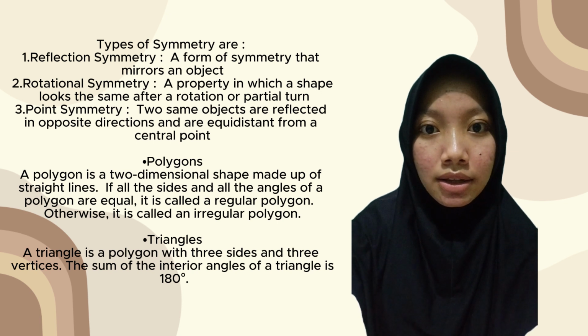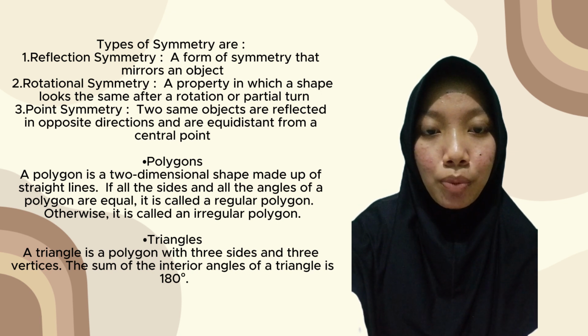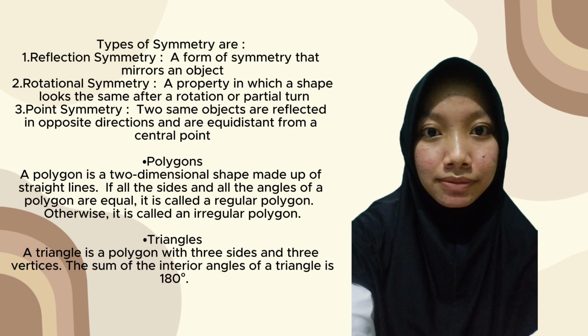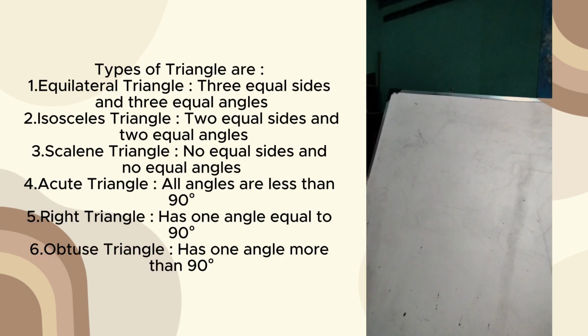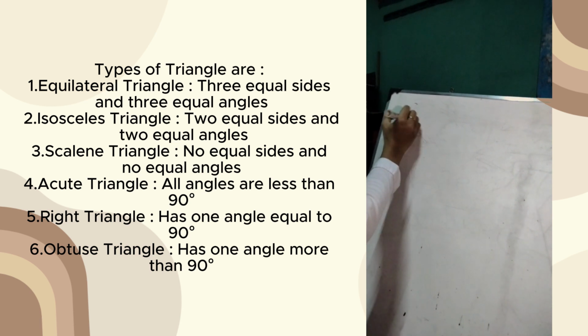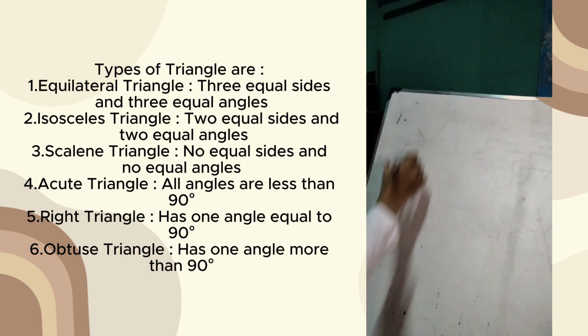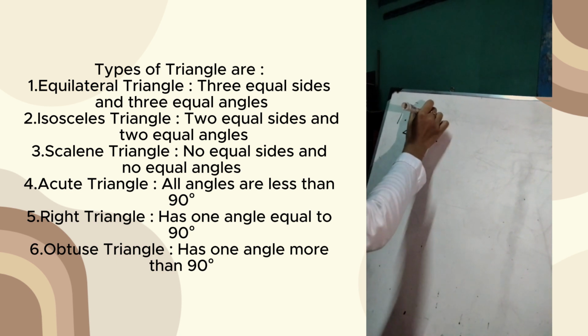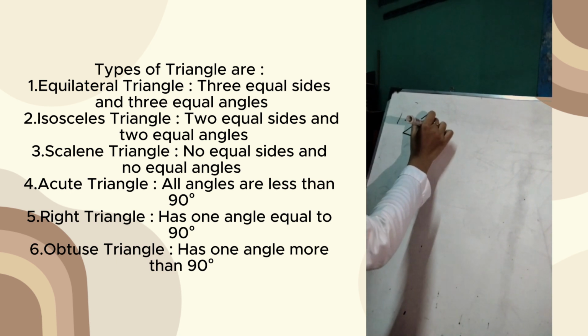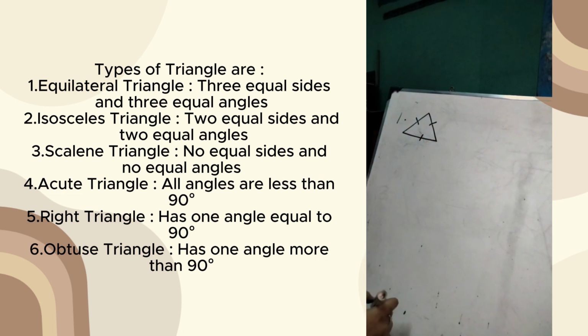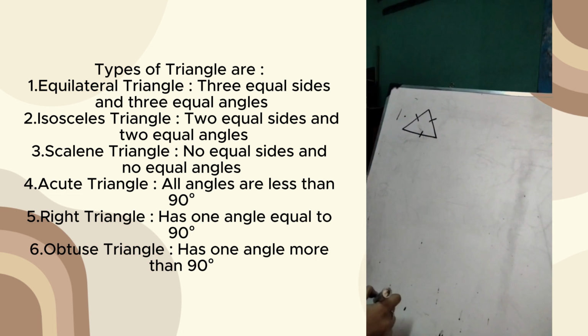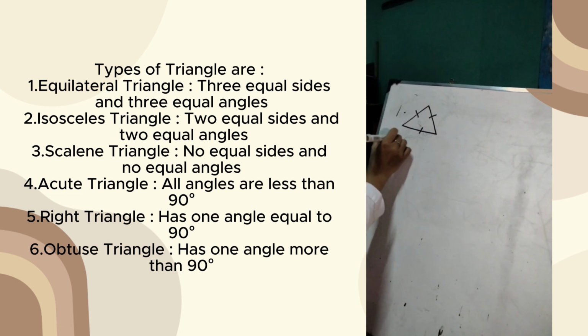Next, triangles. A triangle is a polygon with three sides and three vertices. The sum of the interior angles of a triangle is 180 degrees. Types of triangles are: 1. Equilateral triangles: three equal sides and three equal angles. 2.